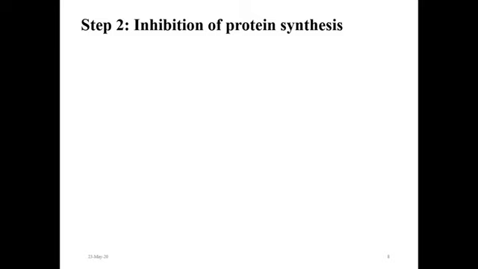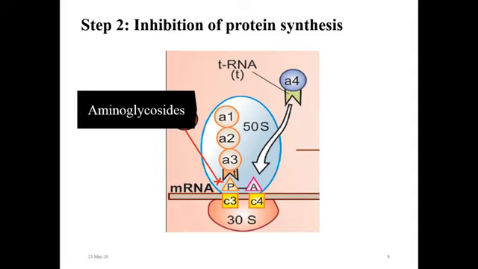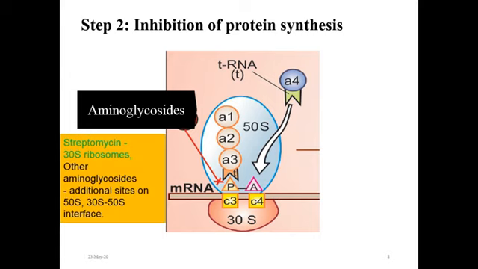Once inside the bacterial cell, aminoglycoside binds with ribosomal units. In the case of streptomycin, it binds with the 30S ribosomal unit, while the other aminoglycosides have additional binding sites on the 50S and at the 30S-50S interface also.